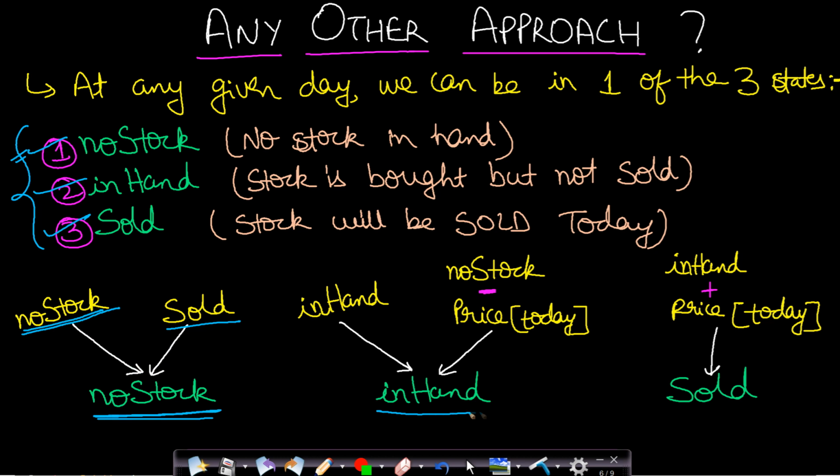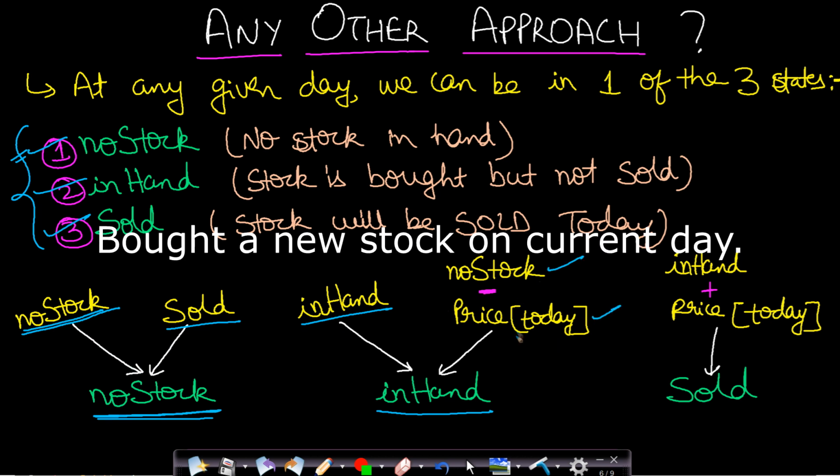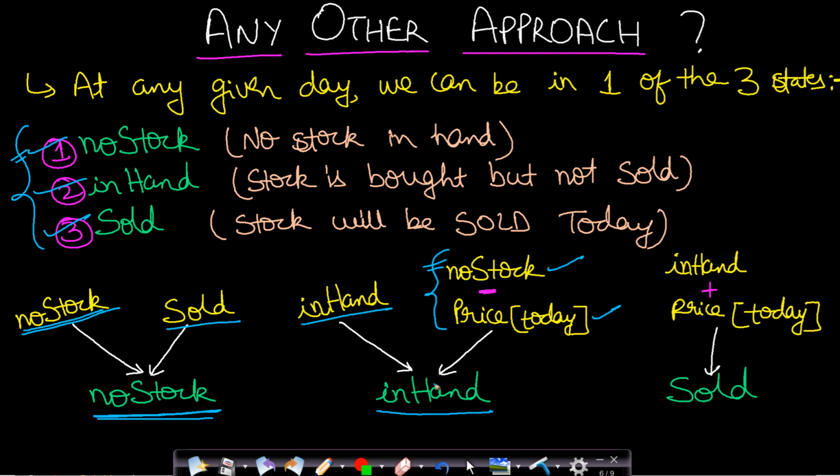Now, if you are having stock on the current day, then you might be having stock on the previous day. Otherwise, you had no stock on the previous day and you bought a new stock on the previous day. So if you had no stock on the previous day and you bought a stock, then obviously you will be having the stock on the next day. So these are the two possible states from which you can transition and reach the in-hand state.